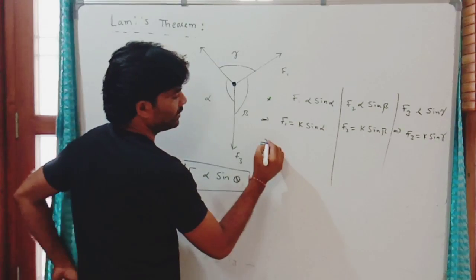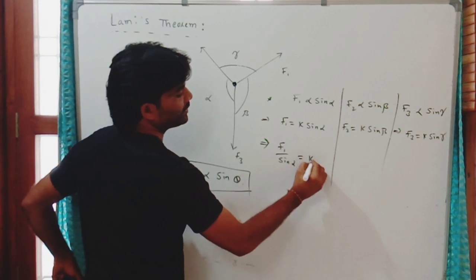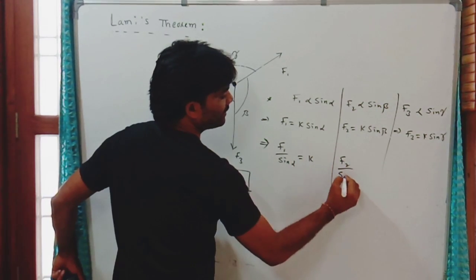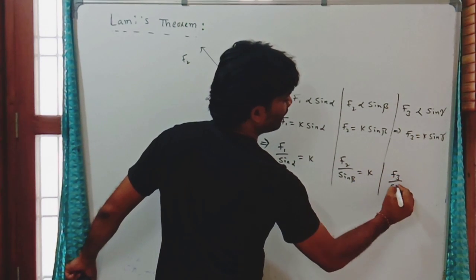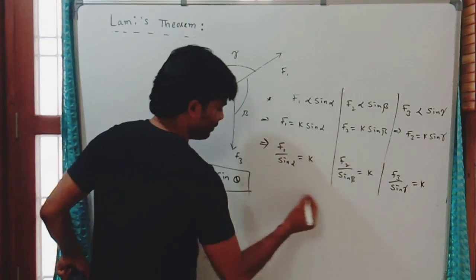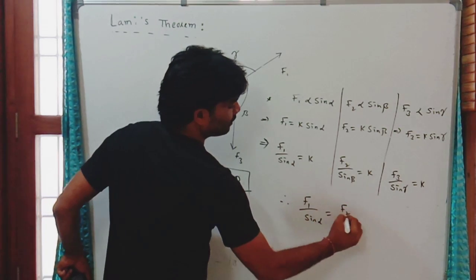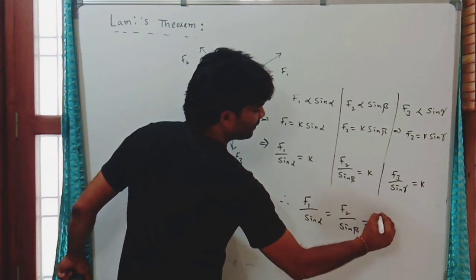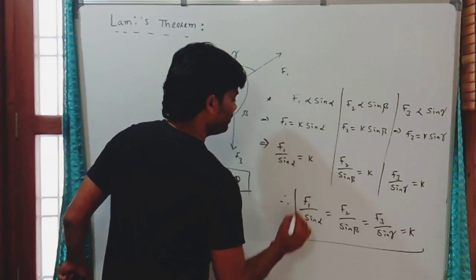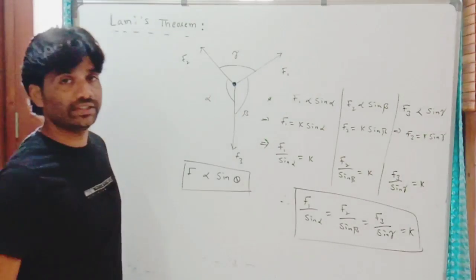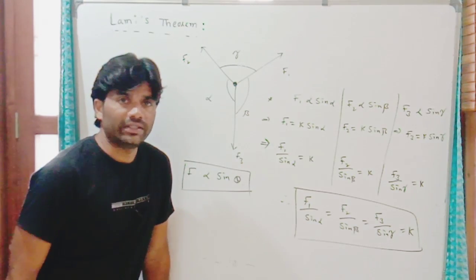You can write this equation as follows. The next step is F1 by sine alpha equals the proportionality constant, F2 by sine beta is also equal to the same k, F3 by sine gamma is also equal to k. So from these 3 relations you can write F1 by sine alpha is equal to F2 by sine beta equal to F3 by sine gamma, and this ratio is constant when three coplanar forces keep the system in equilibrium.